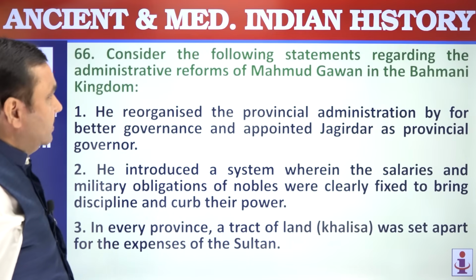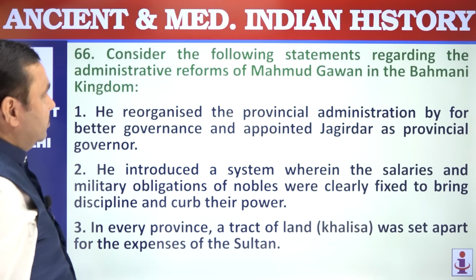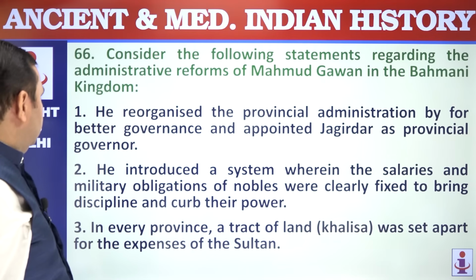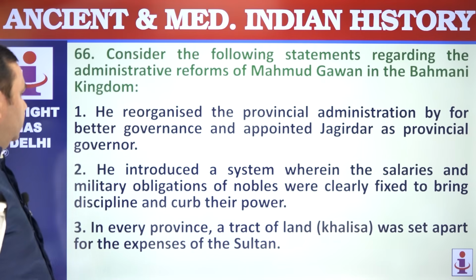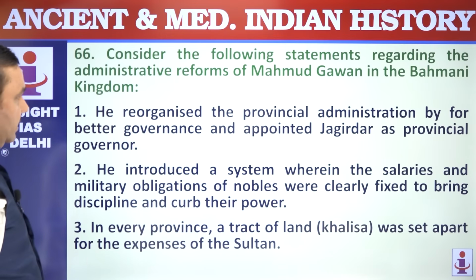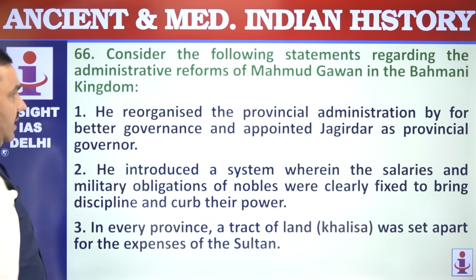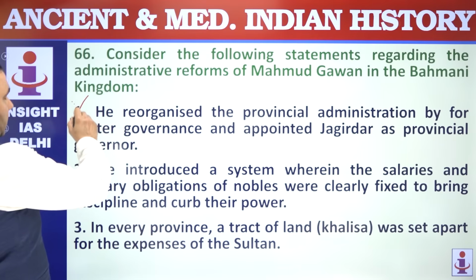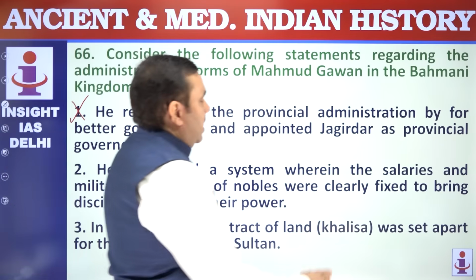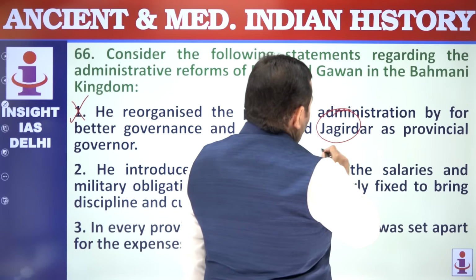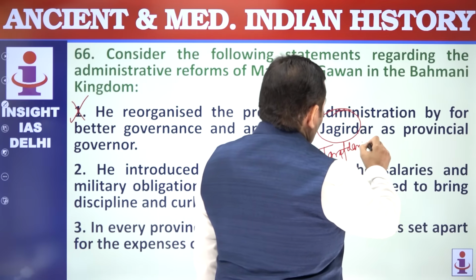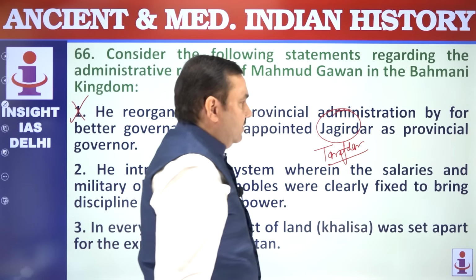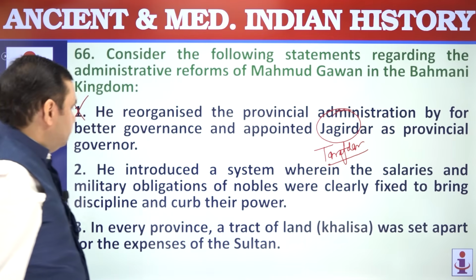66. Consider the following statements regarding administrative reforms of Mahmud Gawan in the Bahmani Kingdom. He reorganized the provincial administration for better governance and appointed Jagirdars. Not Jagirdars, Tarafdar was the governor. He reformed provincial administration, created new provinces, and appointed Tarafdar as provincial governor.